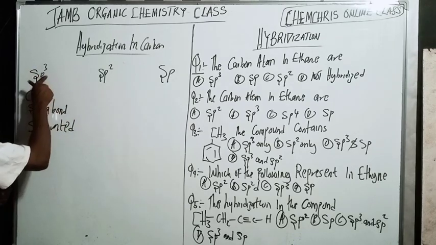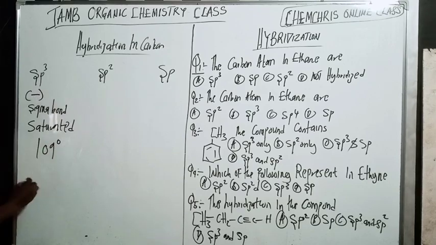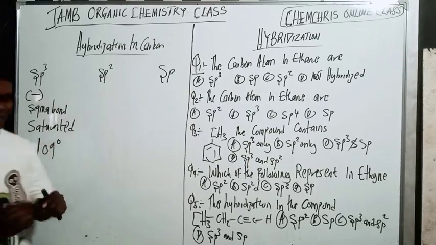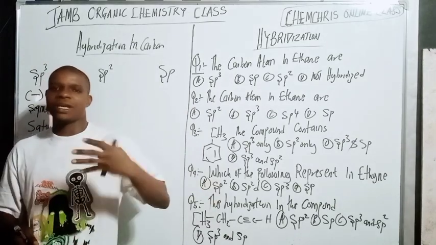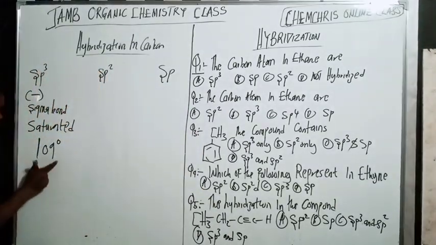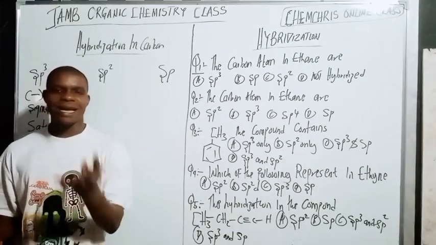The bond angle of sp3 is 109 degrees. So when they ask you what is the bond angle of an sp3 hybridized carbon, it is 109 degrees. Do you understand? Then what is the shape? The shape is called tetrahedral.